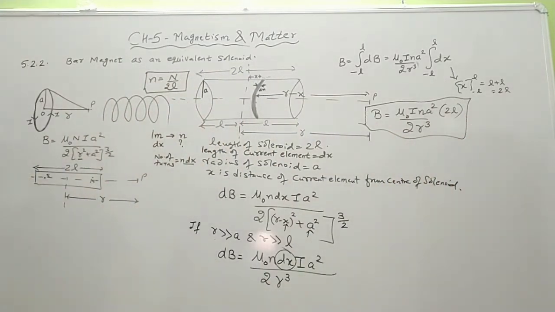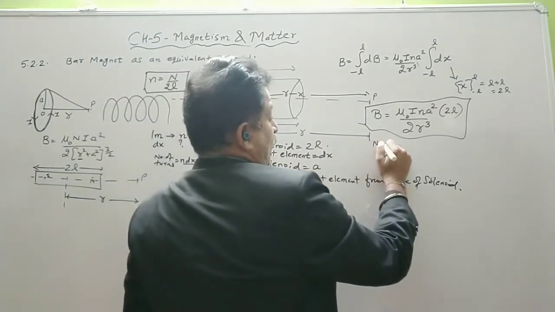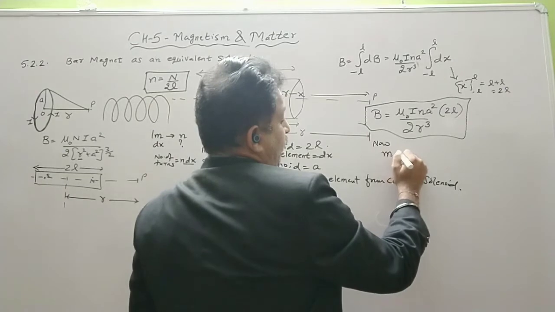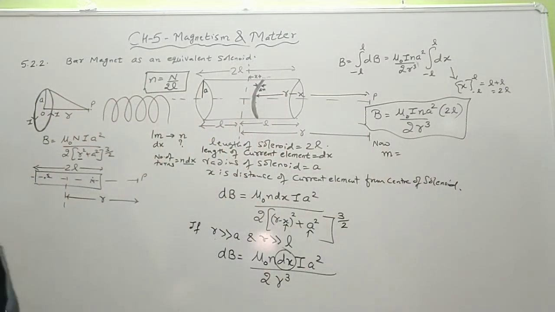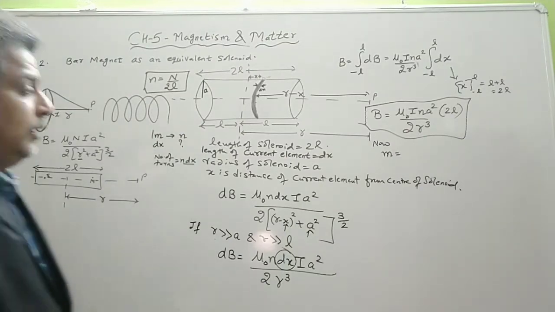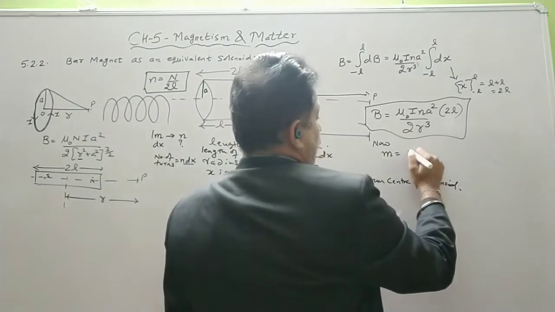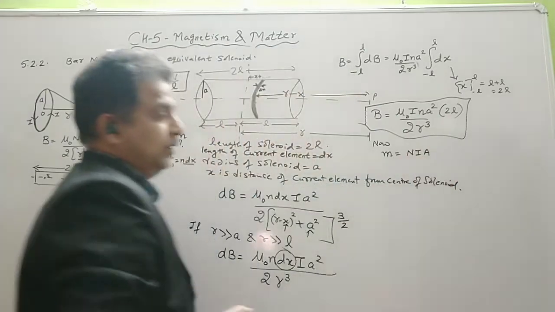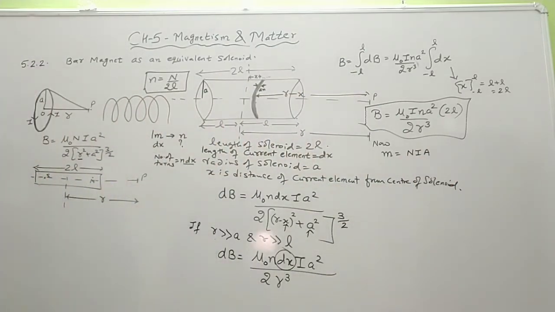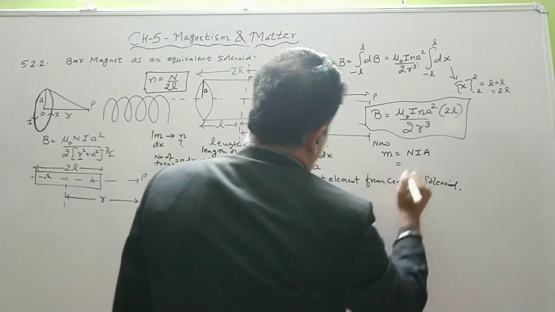Now we have already derived a quantity which was known as the magnetic moment. If we have a circulating current, we have a terminology called magnetic moment. Magnetic moment was given by NIA. So what will be the total number of turns in this solenoid?